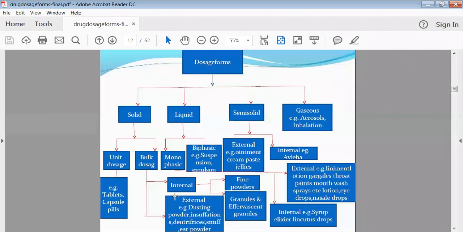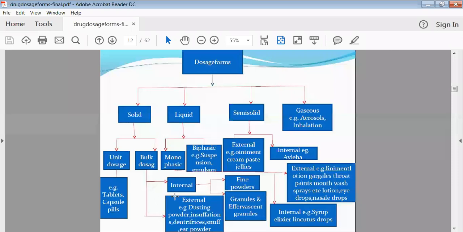Then semi-solid preparations are there. In the semi-solid preparations, all semi-solids we are applying externally. Very rarely we are applying semi-solids for the internal purpose. Only aloe vera gel is there, which is coming under your semi-solid category, which can be taken for the internal type of purpose, or which is applied on your oral mucosa.